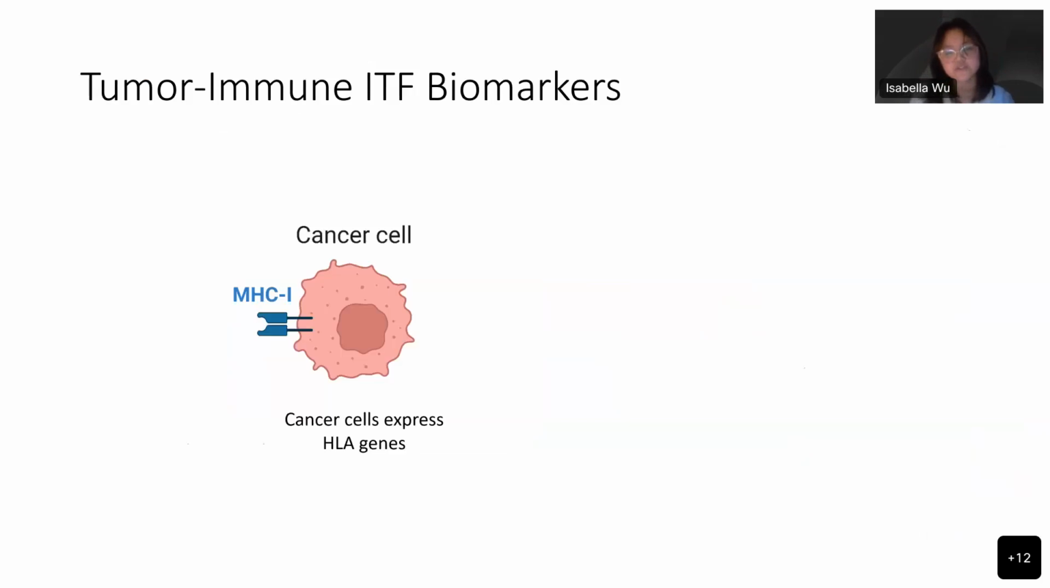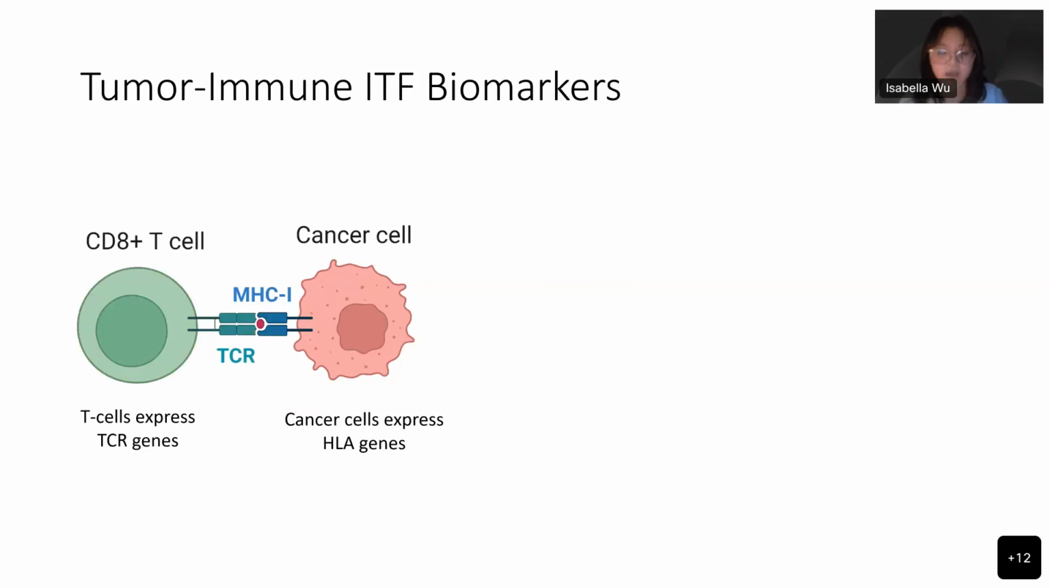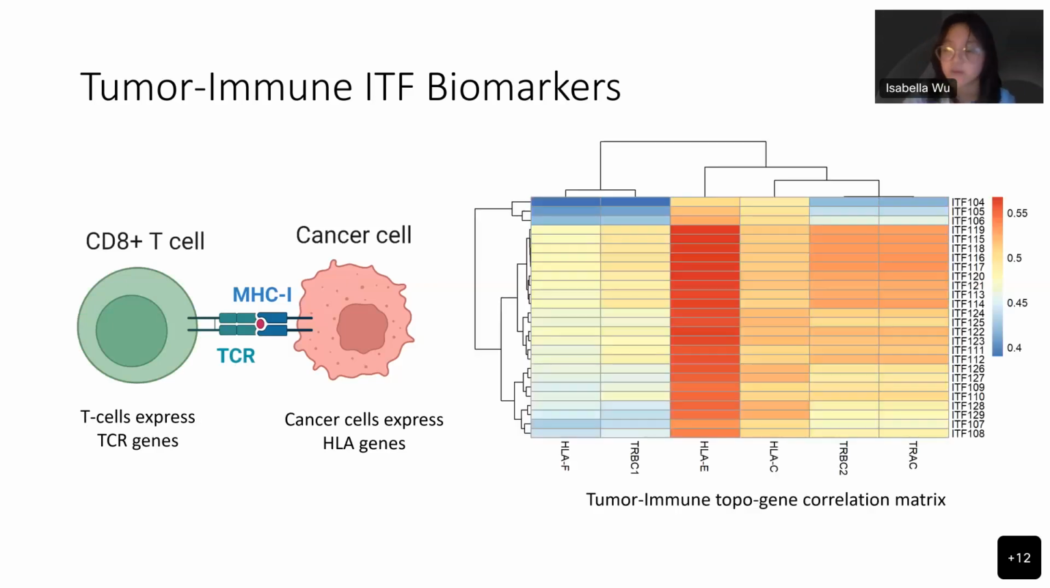In their interactions, cancer cells present MHC1 complexes, which highly express HLA genes. CD8 plus T cells, which is a type of immune cell, target cancer cells by binding onto their MHC1 complexes with T cell receptors that express TCR genes. Therefore, ITFs positively correlated with both HLA genes and TCR genes are selected as potential representations of the interactions between the immune system and tumor. 7 genes and 26 ITFs associated with immune signaling were identified, and the correlation matrix is visualized here.